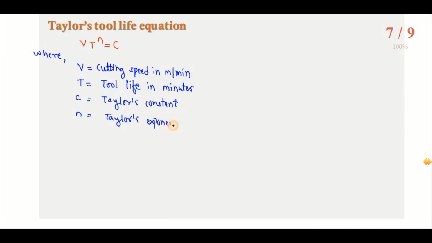This Taylor's exponent depends upon the cutting tool material which we are using in a machining operation.